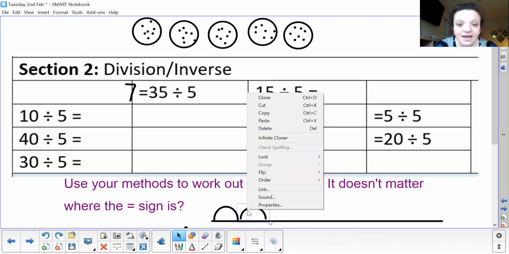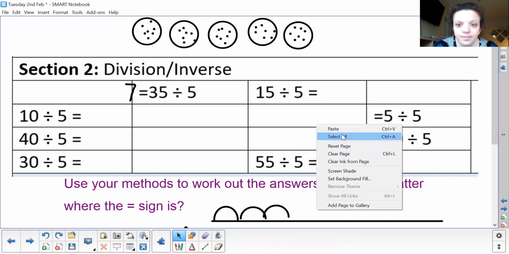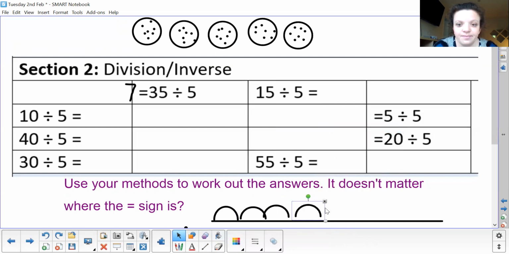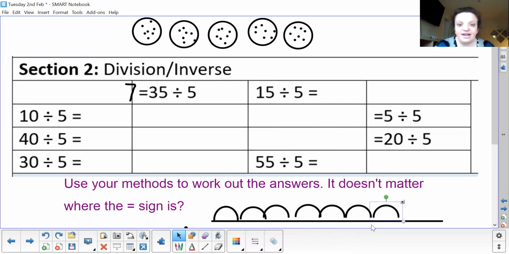So 5, 10, 15, 20, 25, 30, 35. Now let's see how many groups we've got. 1, 2, 3, 4, 5, 6, 7. So our answer is 7. So there are 3 different methods: drawing, counting in the steps, or using a number line, okay?